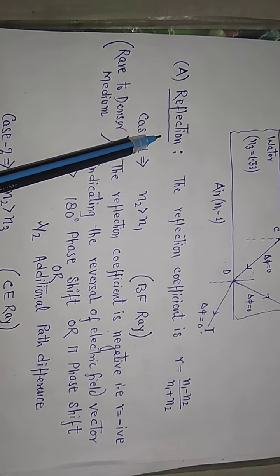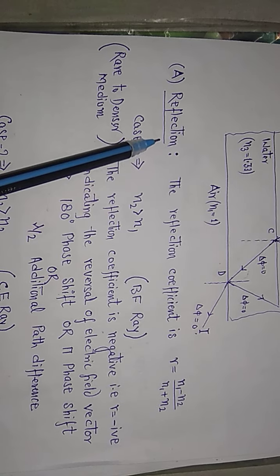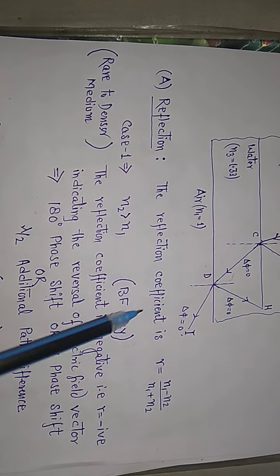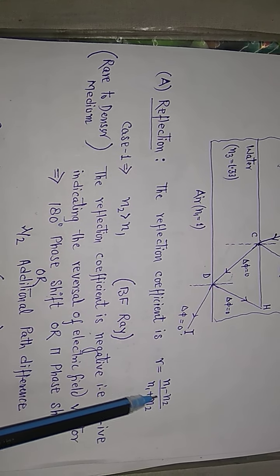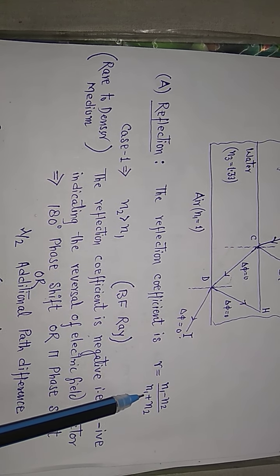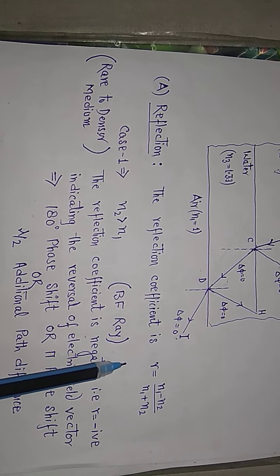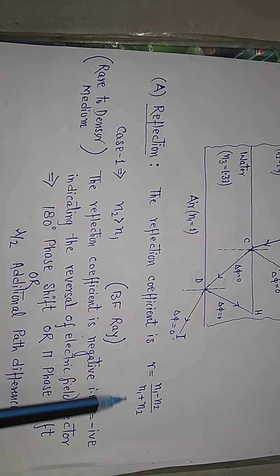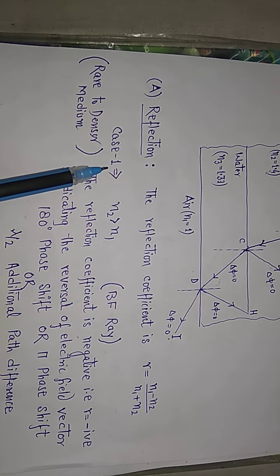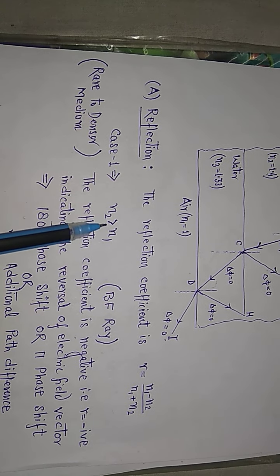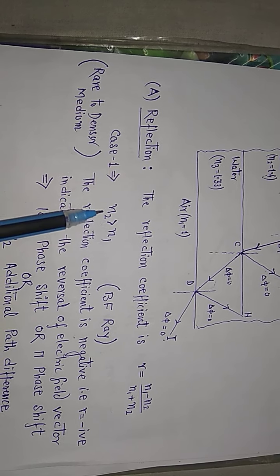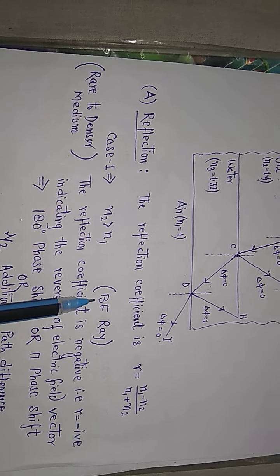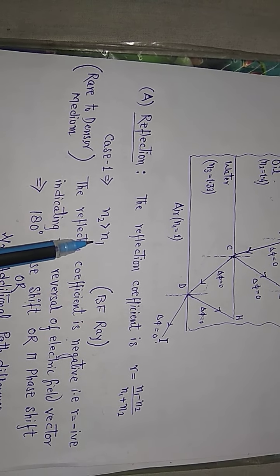So let's take the first case. The case is of reflection, and we know that the reflection coefficient is given by R is equal to n1 minus n2 divided by n1 plus n2. Here n is the refractive index, or you may write mu1, mu2 like that. Case number 1: n2 greater than n1 means light is propagating from rare to denser medium. In this figure, suppose that BF ray satisfies this condition.